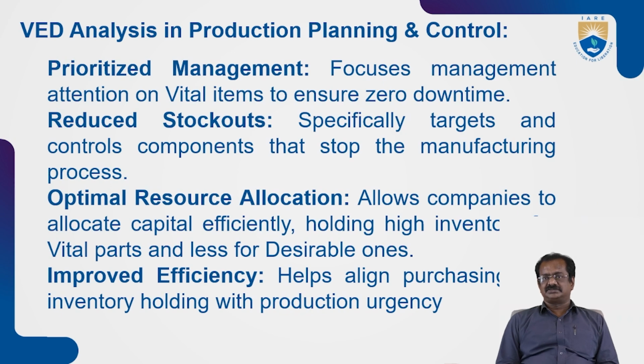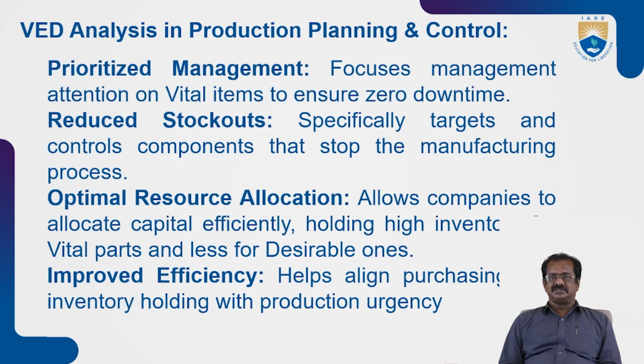And optimal resource allocation allows companies to allocate capital efficiently, holding high inventory costs for vital parts and less for desirable parts. Also, the engine and the chassis, which are very very important for the car, cost 70 to 80% of the complete car. So when the cost is high, the objects need to be ready and should be moved. We should not expect any idle time for these vital objects. This means that the engine and chassis once procured should not be kept idle in the dockyard. They should be moved on to the workshop where further fittings happen on that particular object.